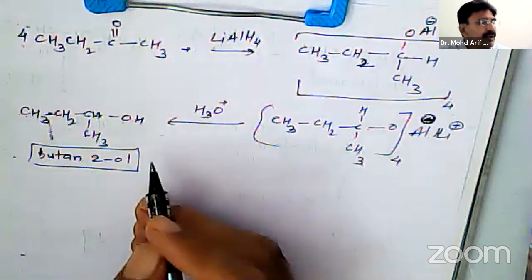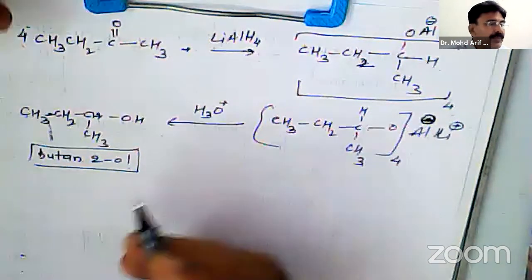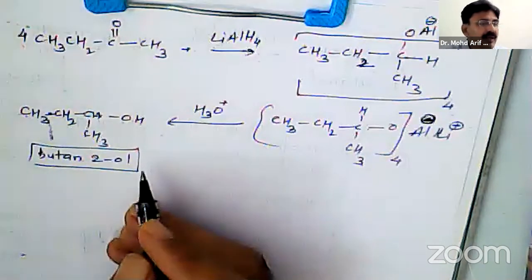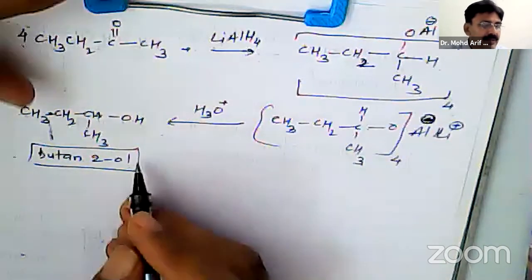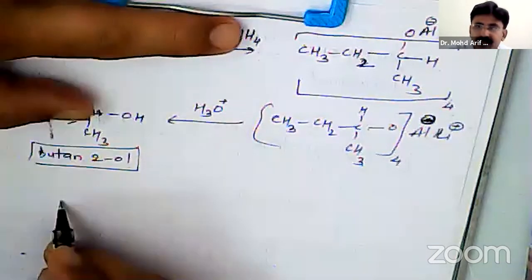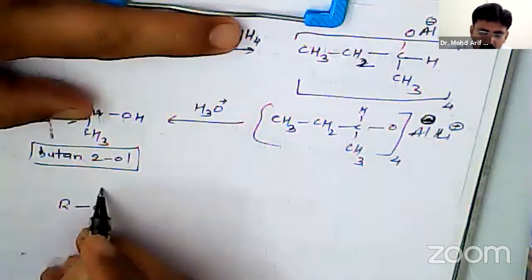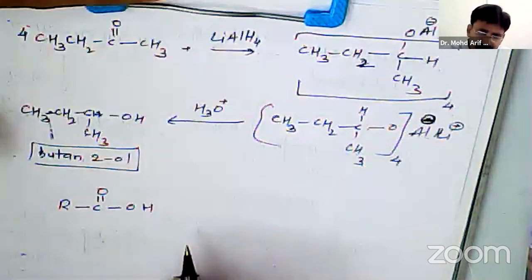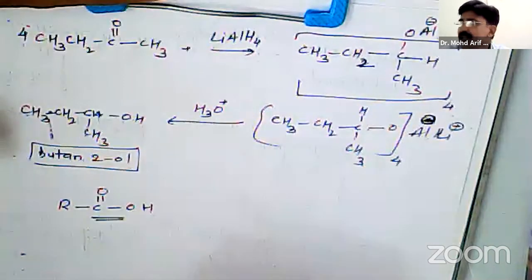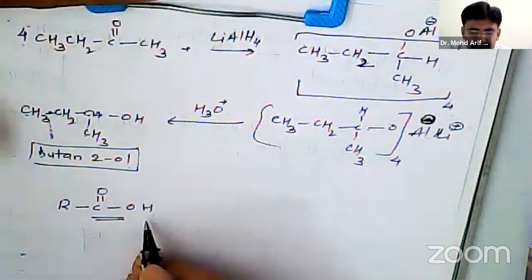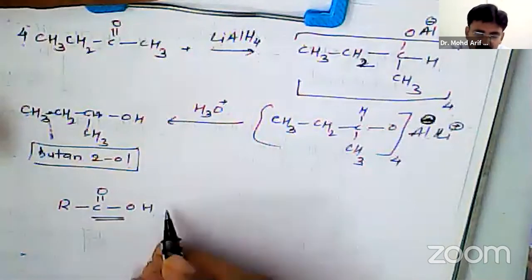Then comes reduction of other compounds. Reduction of other compounds like carboxylic acid. R C double bond O single bond OH. It is an acid, as the name is suggesting. Carboxylic acid means it is acidic in nature. So it will give H plus ion, that is proton.